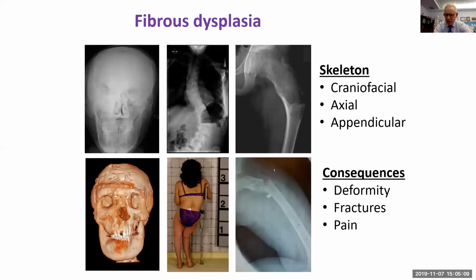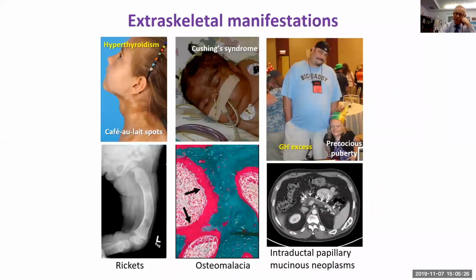Fibrous dysplasia can involve any part of the skeleton, the craniofacial, the axial, and the appendicular. And depending where it is, it has different manifestations, radiographically, clinically. It has different complications, deformity, fractures, and pain, and we'll go into these more as we go on. The extraskeletal manifestations, most of which are shown here, can be endocrine: hyperthyroidism, Cushing's disease, growth hormone excess, precocious puberty, rickets, and others, as I've shown you.